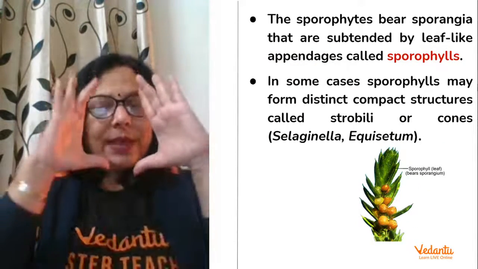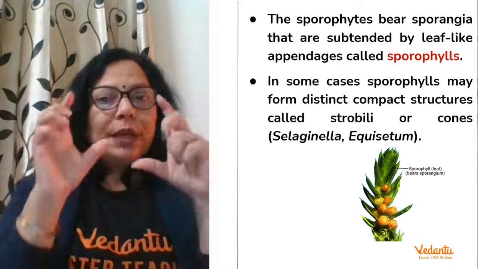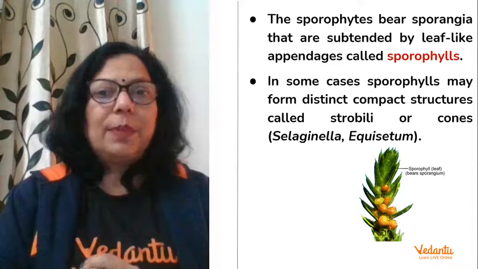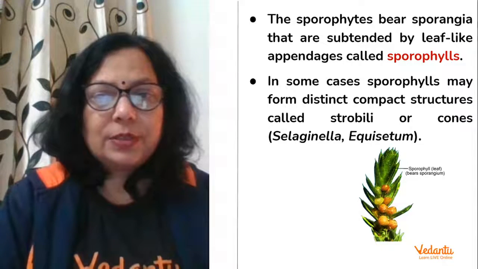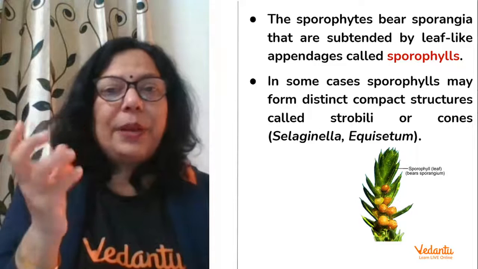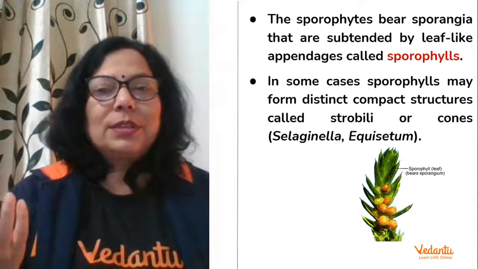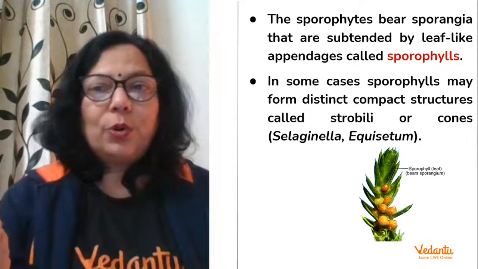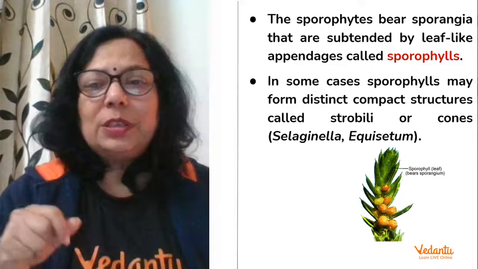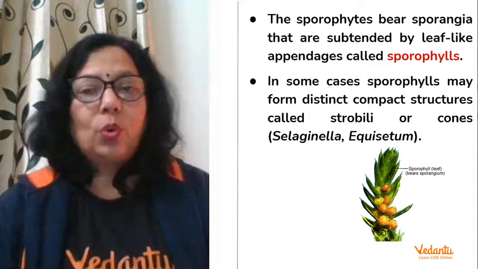Then the sporophyte is the entire plant. Why? Because it bears spores. So the entire plant is called the sporophyte. It bears sporangia on the leaves that are subtended by leaf-like appendages called sporophylls. Appendages, like our hands are called appendages. So the leaf-like organs that come out are also called sporophylls. They contain spores on them. In some cases, sporophylls may form distinct compact structures called strobili or cones.